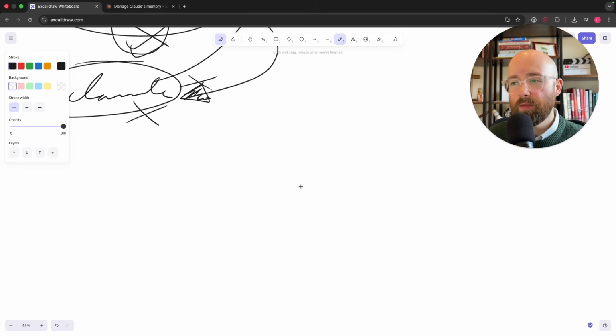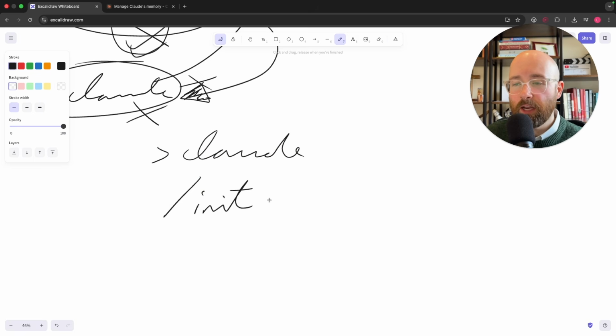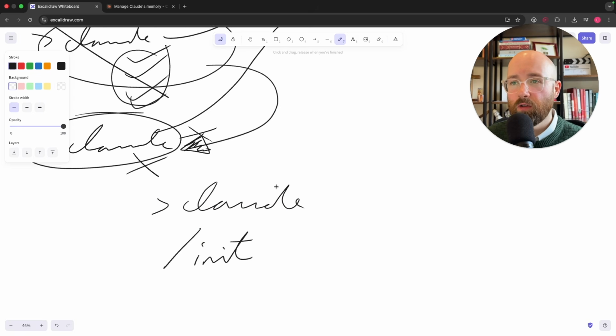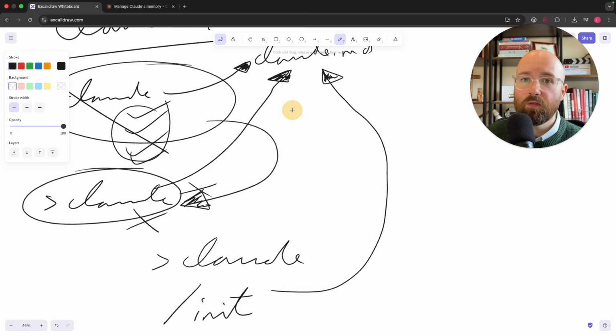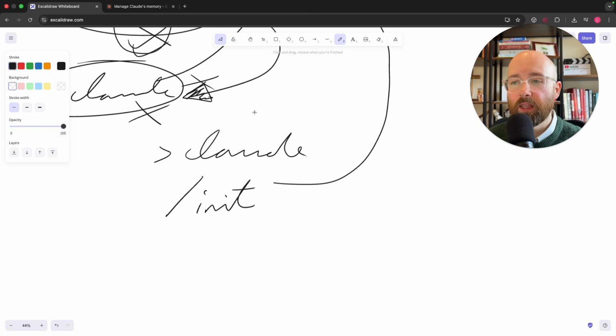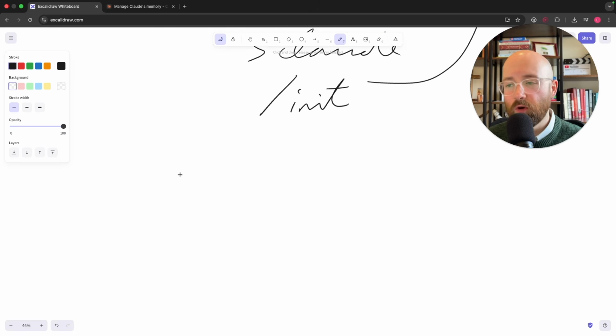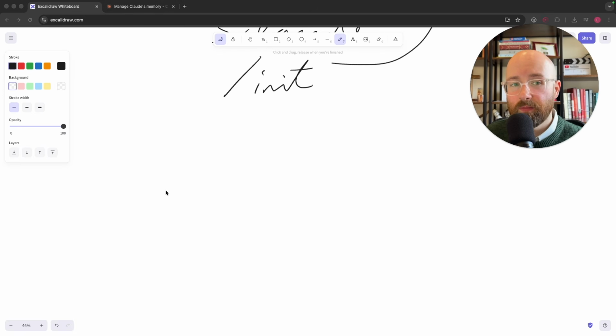You'll maybe hear this in the coding space: init, which is initialize. If you do /init straight after you go into Claude, it will initialize a Claude.md file by going and reading the repo that you're in. Say it's full of stuff, it will go and read that, and it will create a Claude.md file that it can then use going forward.